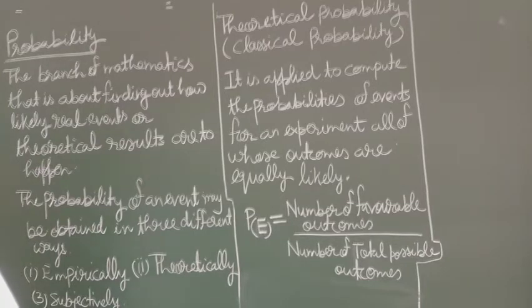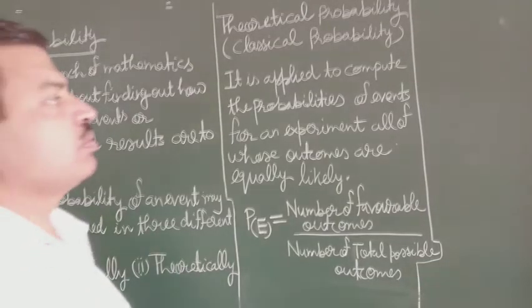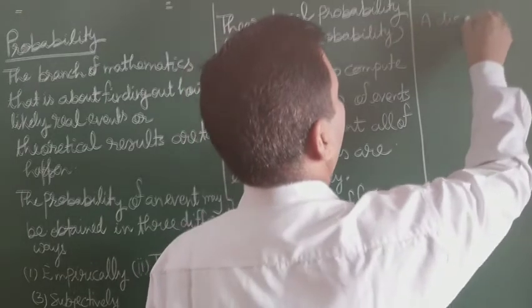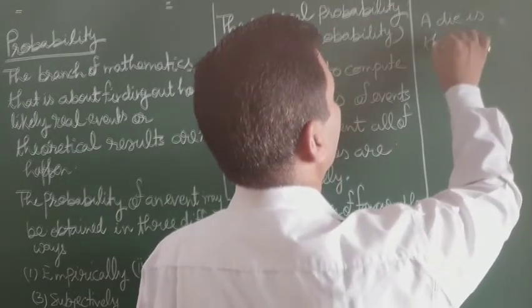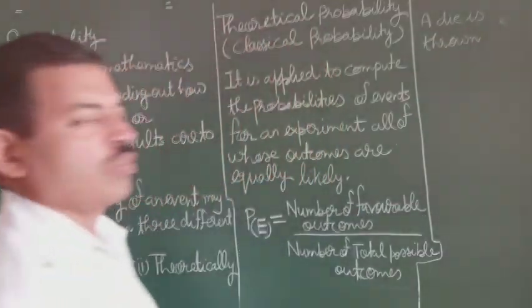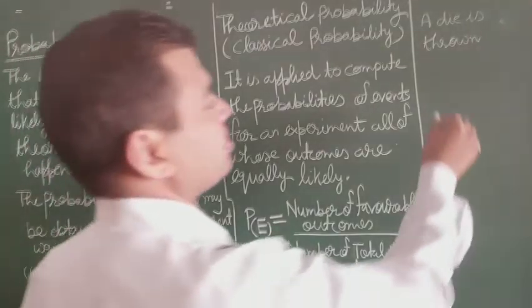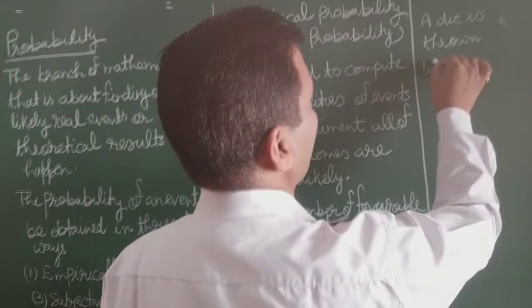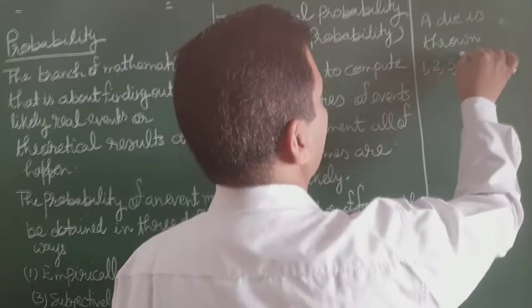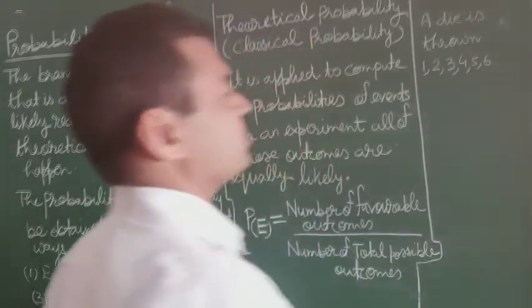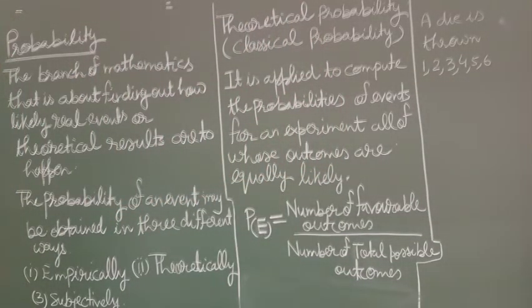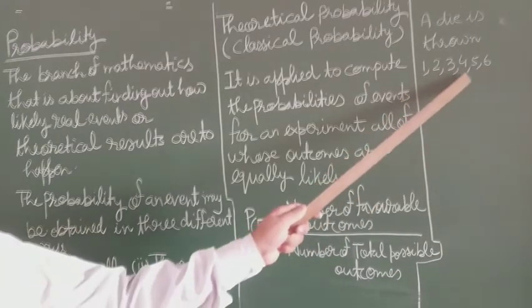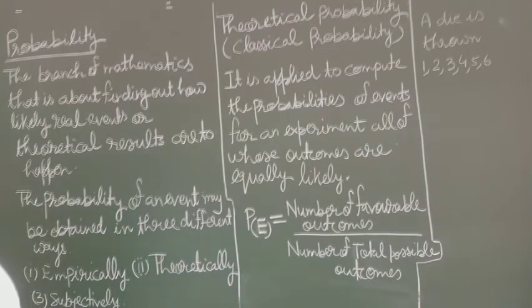Similarly students, when a die is thrown, the numbers which may be obtained are 1, 2, 3, 4, 5, 6. Correct?